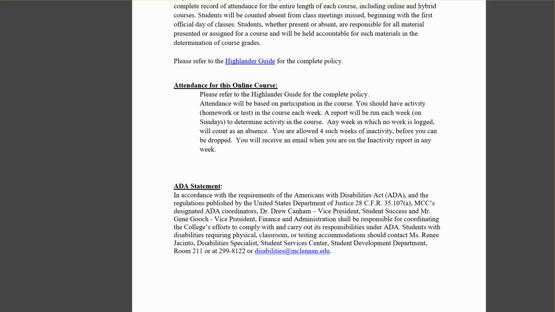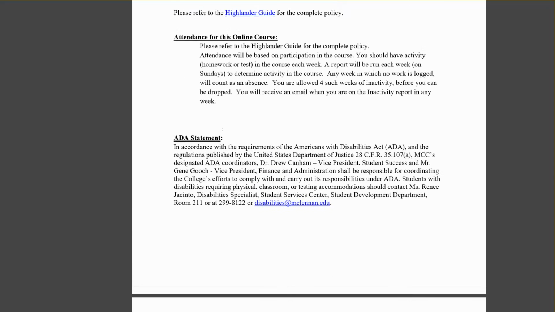You're only allowed 4 such weeks of inactivity, and then you could be dropped. So if you end up on that list, you'll get an email on Sunday saying you didn't log any work last week, and I keep track of that. So please make sure you do something each week as far as counting for attendance.